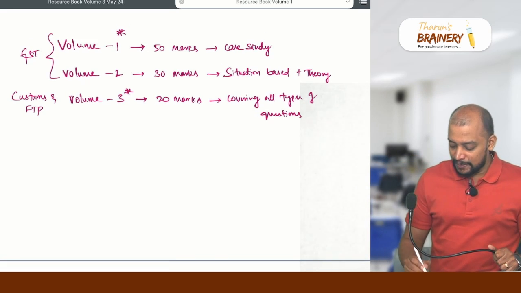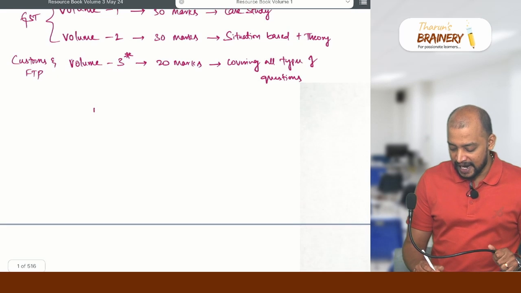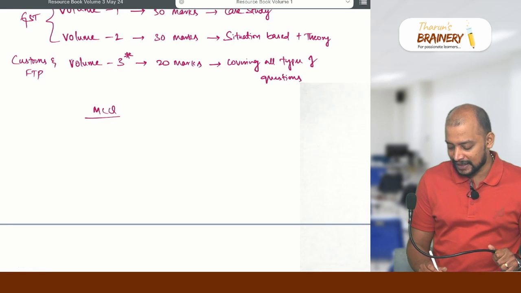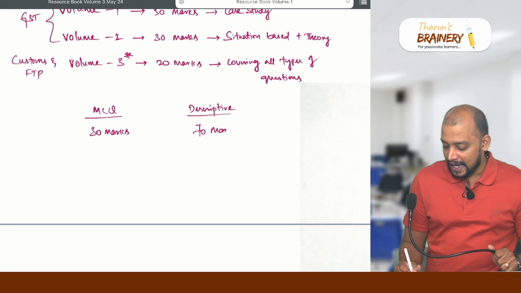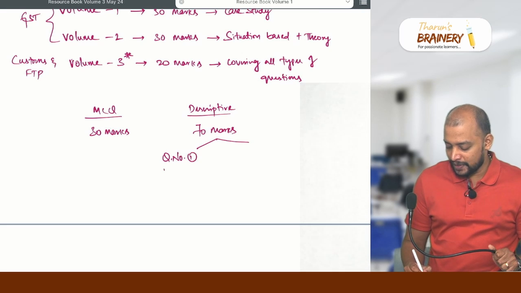You will be having 2 components. MCQ is for 30 marks and descriptive will be for 70 marks. In this 70 marks, question number 1 will be compulsory. Question number 1, the compulsory question, is for 14 marks.